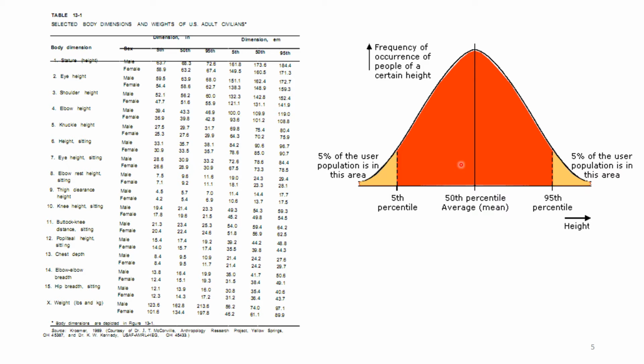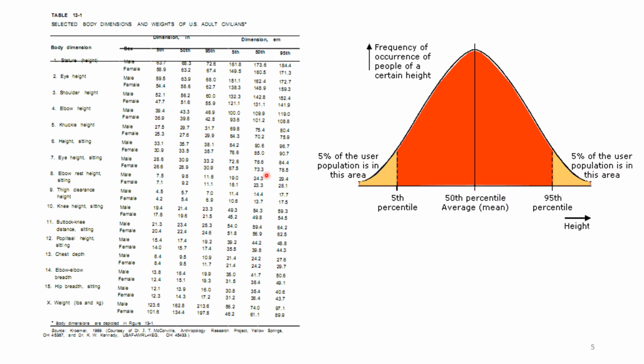Most of them will be in this average region. Most of the heights will be in this average region, and very few will be very short, which is shown in this region, and very few will be taller, which is shown by this region.